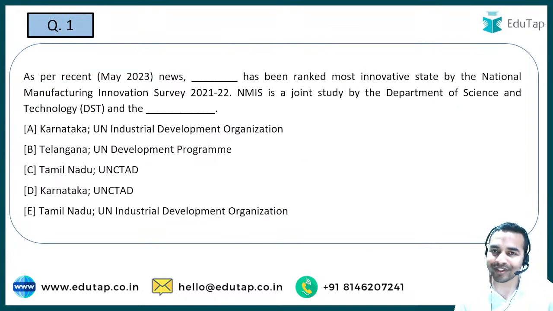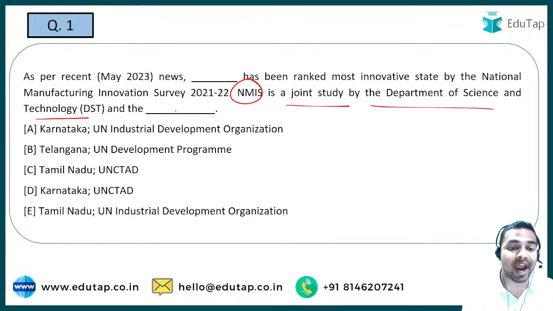The very first question is on the NMIS, that is the National Manufacturing Innovation Survey 2021-2022. Whenever we talk about such surveys, the most important thing is the releasing body, that is the very first dimension. NMIS is a joint study by the Department of Science and Technology and dash.